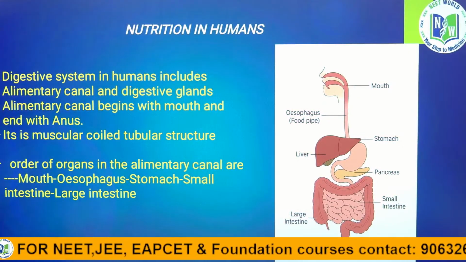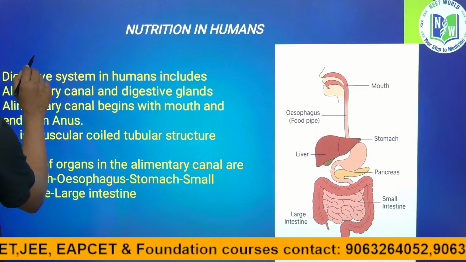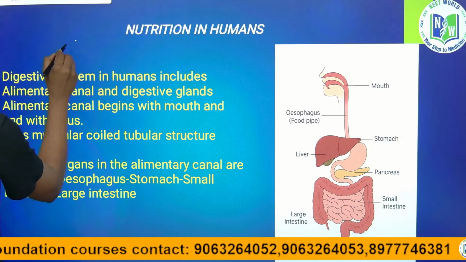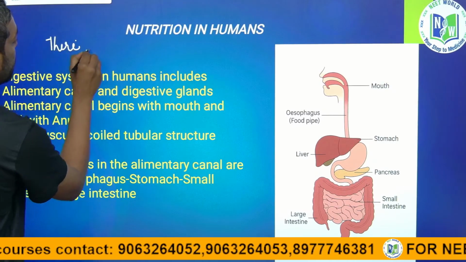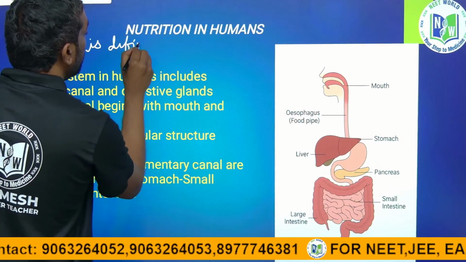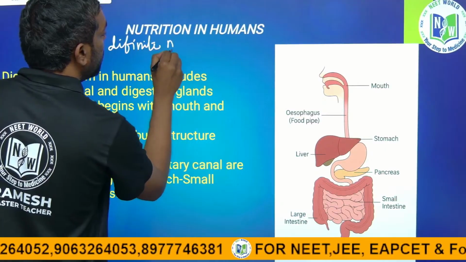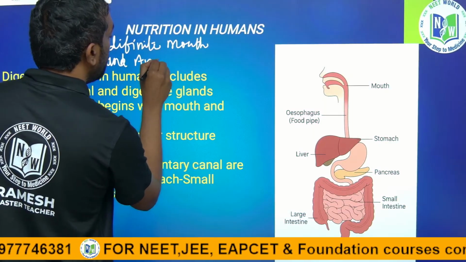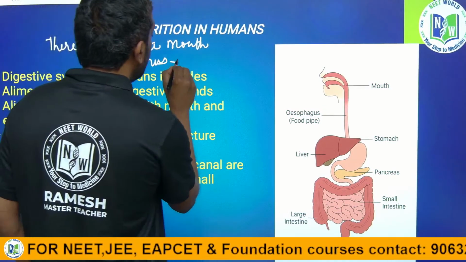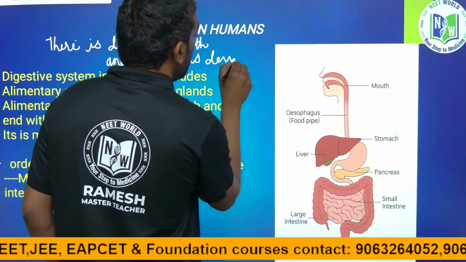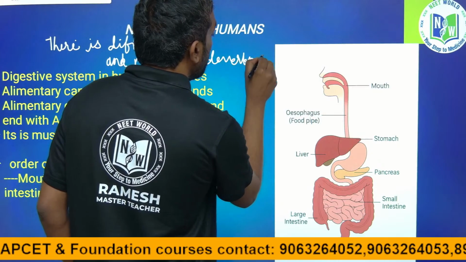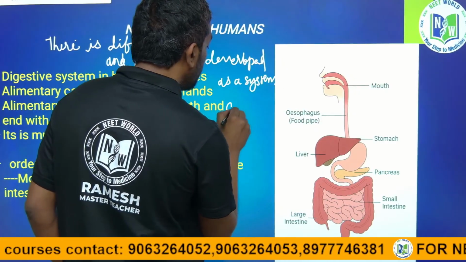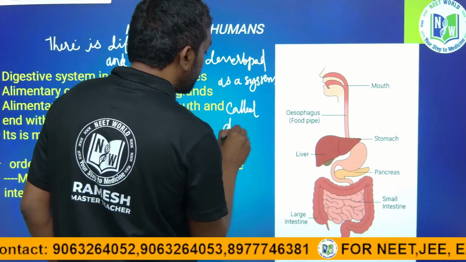There is a definite mouth and anus developed as a system, called the digestive system.